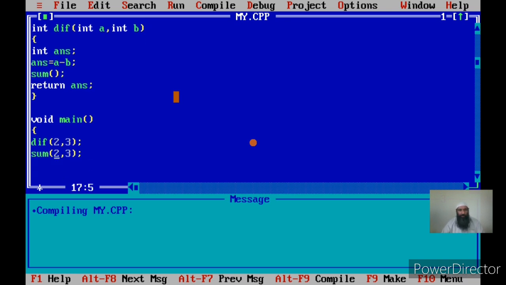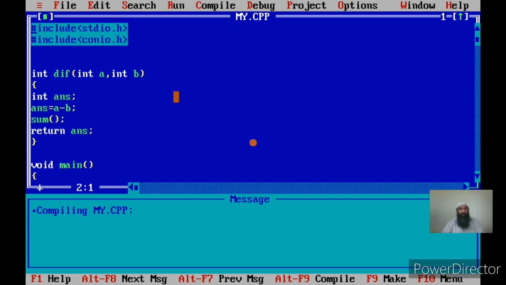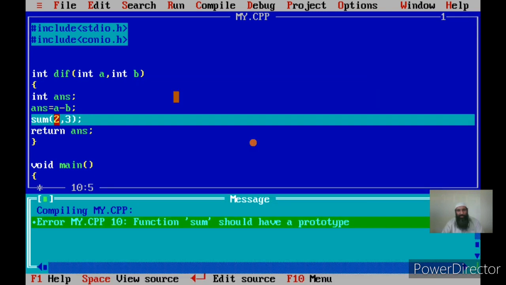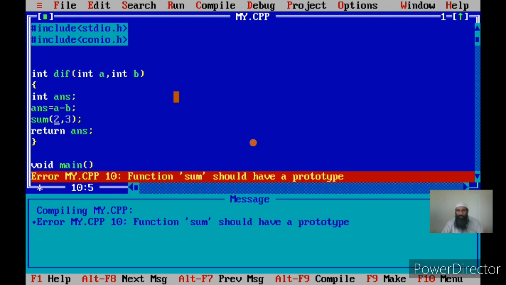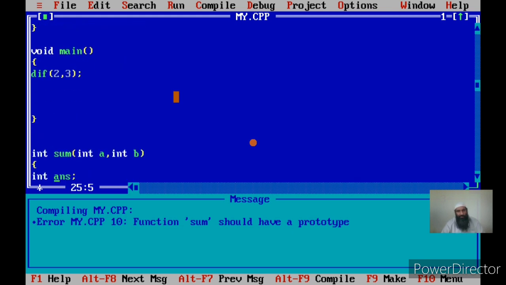Now, suppose this is just to show you sum within the difference function, and let me remove the call here in main, and let me remove the prototype here. Would we get an error? Yes, we should get an error. Why? We are calling a function sum before it has been defined. What is the error? Sum should have a prototype, because I removed the prototype and the function has been called before it has been defined.